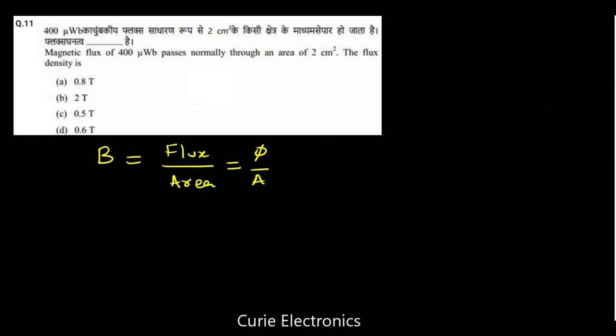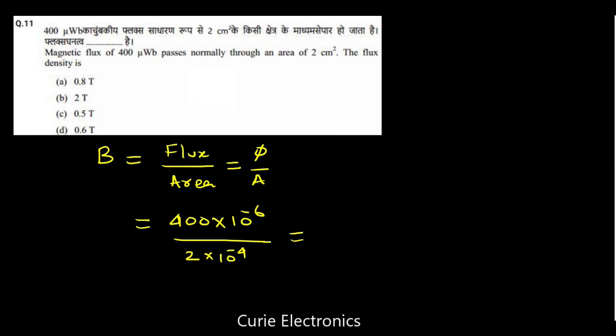Now he has given phi, that is 400 microweber. So I'll write it as 400 multiplied by 10 to the power minus 6 upon area. What is the area given? 2 centimeter square. But we need it in meter square, so we have to multiply by 10 to the power minus 4.